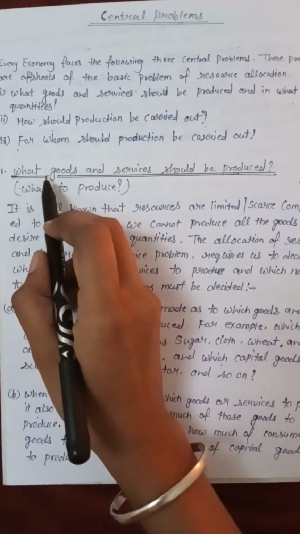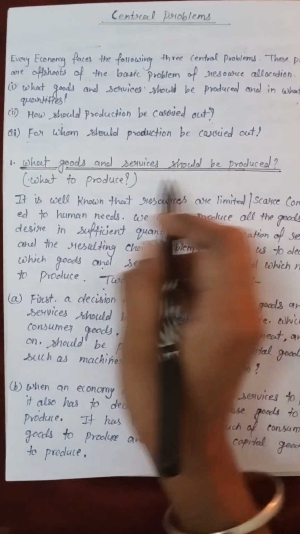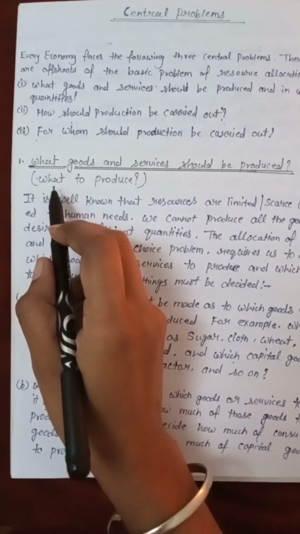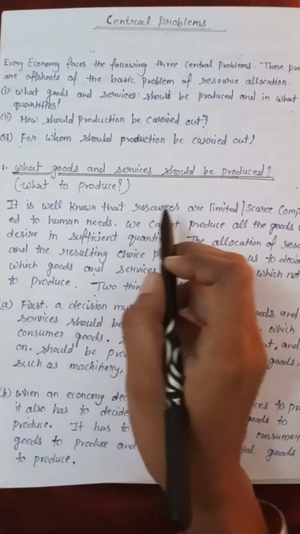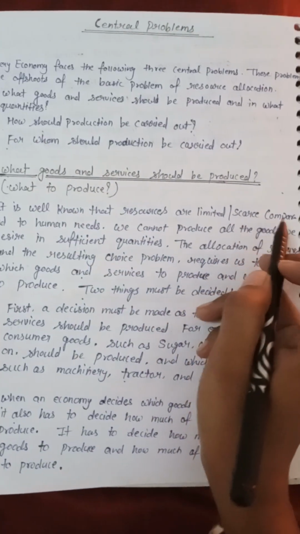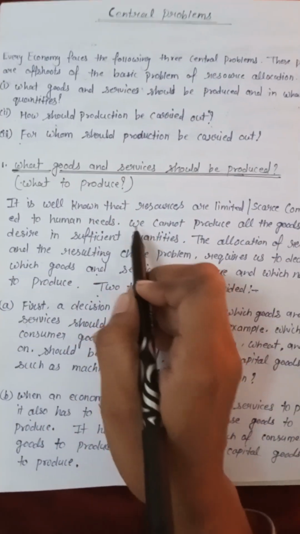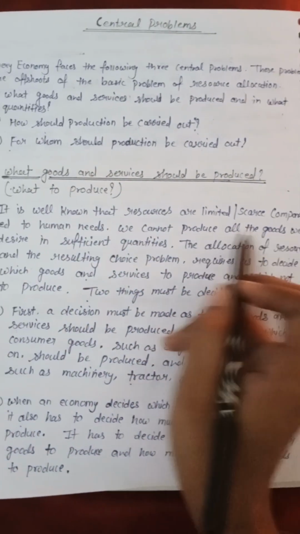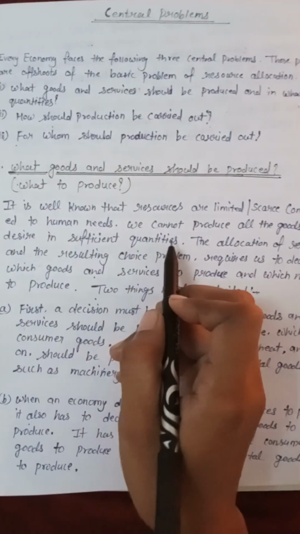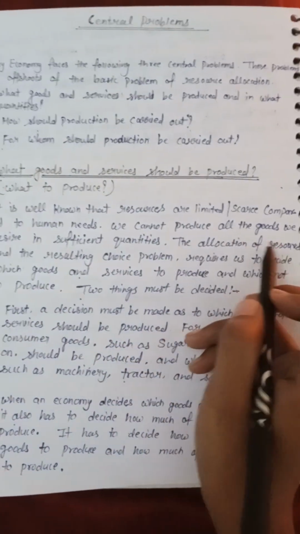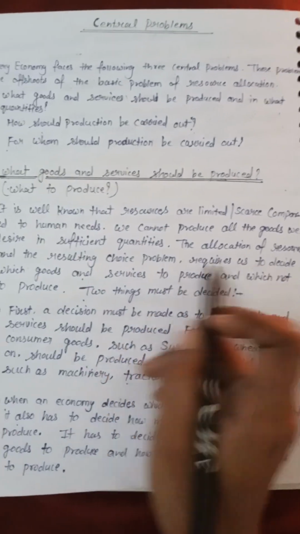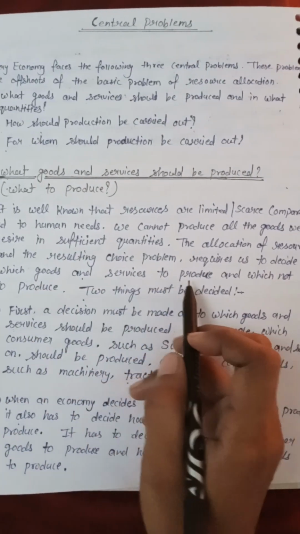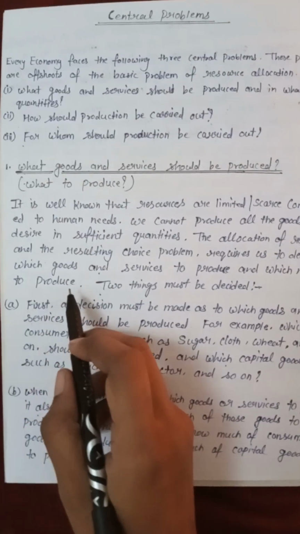So first, what goods and services should be produced? Means what to produce. It is well known that resources are limited, scarce compared to human needs. We cannot produce all the goods we desire in sufficient quantities. The allocation of resources and the resulting choice problem requires us to decide which goods and services to produce and which not to produce.